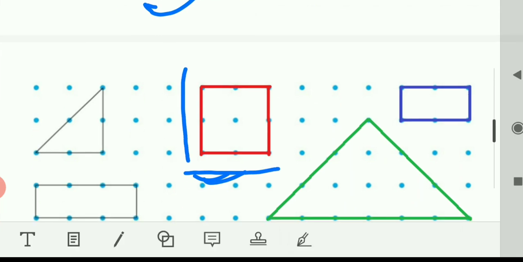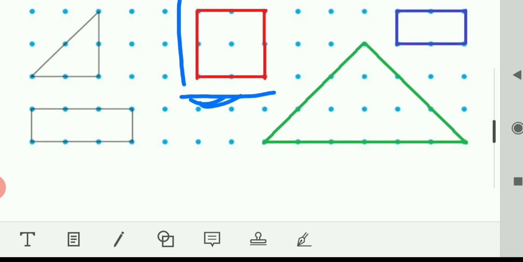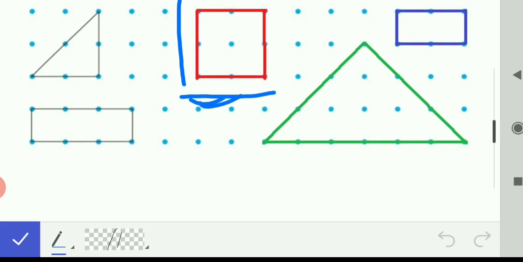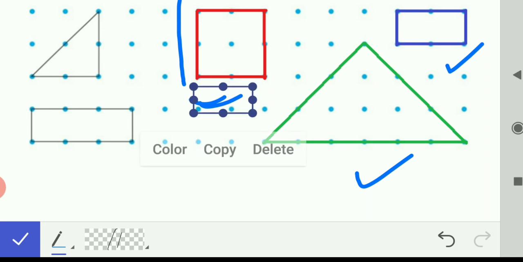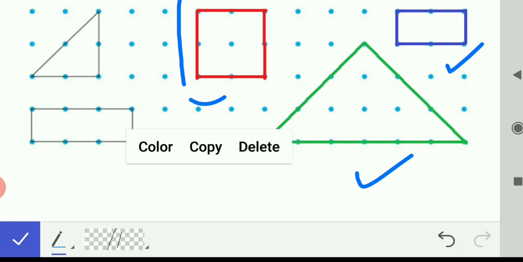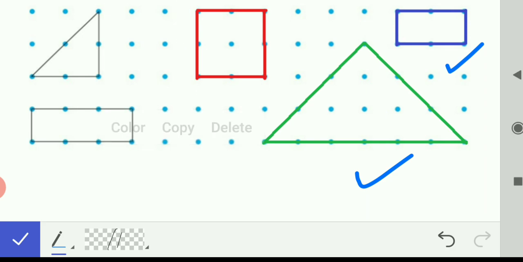Next is the triangle. You can see my triangle. I have joined dots and made one triangle. And the last is my rectangle. In a rectangle, all sides are not the same, but in a square, all sides are the same. So you can see that rectangle and square are different. This is the square. All sides are equal. And in a rectangle, opposite sides are the same.